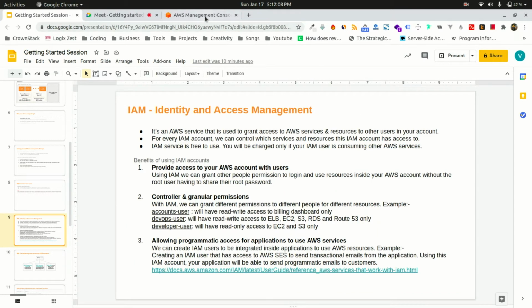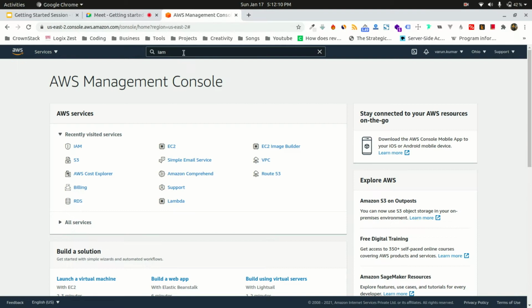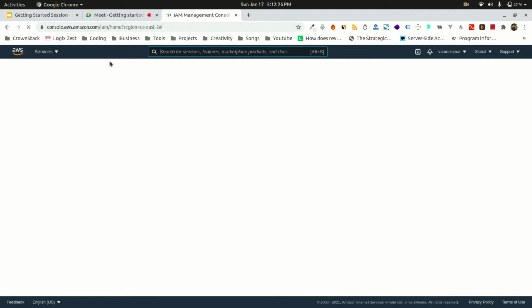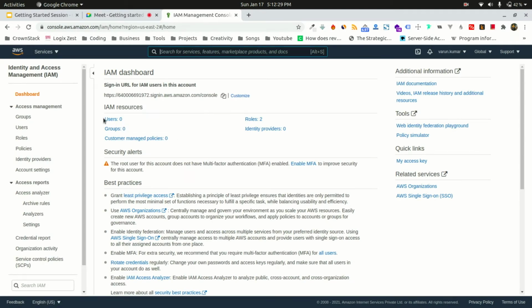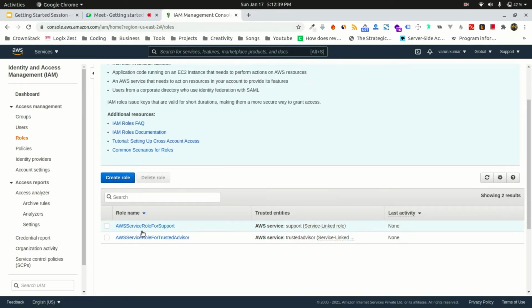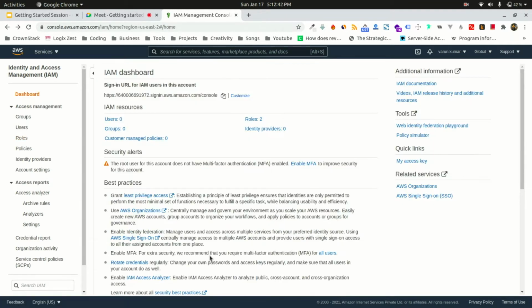So now let's jump to the practical part. You can go to your management console, simply search for IAM, and you can land up in the IAM service. When you come here, you will see a brief summary of your whole account. Like, I don't have any IAM user right now. I don't have any IAM group right now. There are 2 roles over here, but these 2 roles are not created by me. These are already created by AWS. But yeah, we can create our own roles. Right. Okay. So let's add our user.